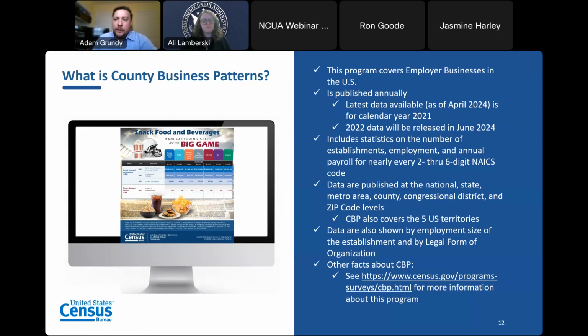The data are published at the national, state, metro, county, and congressional district level, which is the only program in the Economic Directorate which publishes at the congressional district level, and also zip code levels. So again, it's an annual program that we rely on quite a bit in order to make our data tools really powerful for you as credit unions.